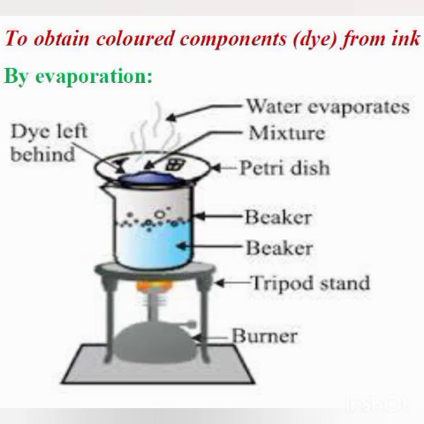What will happen? Soon the water in the beaker will become hot. It will start boiling and it will form steam, and this steam in turn will heat the ink which is present in the china dish. Understood or no? And due to that, what will happen? The water from the ink will start evaporating. Now when all the water has evaporated from the ink, what do we do? We stop heating, and we will find that a small amount of colored solid material is left in the china dish. I hope it's clear.